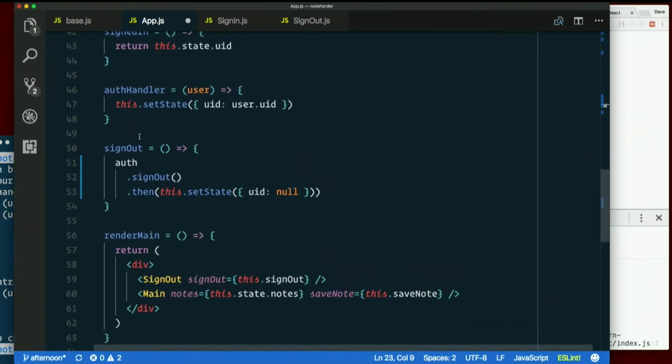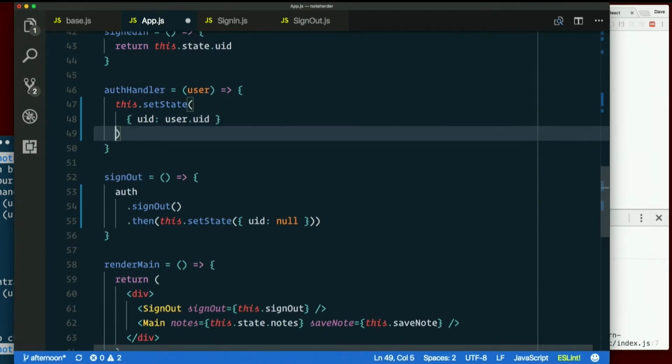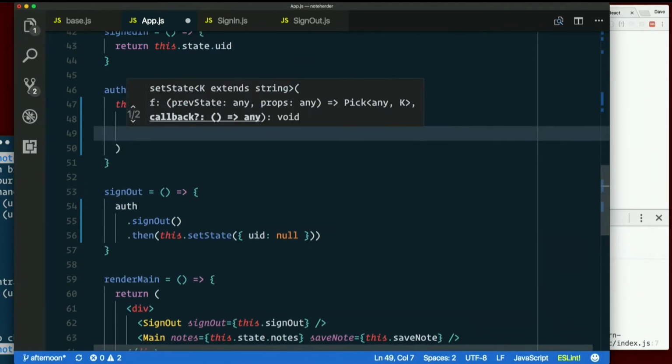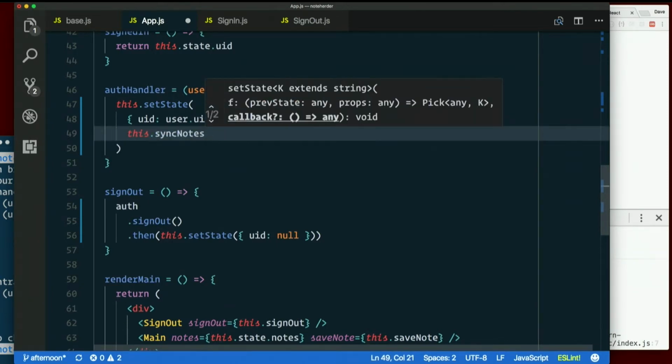Auth handler is going to set state, add the UID to state, and then when that finishes, if I just add a second argument to set state, I can put a function in here. And I can just call this.syncNotes. Remember, it expects an actual function as the argument, not the return value of a function.